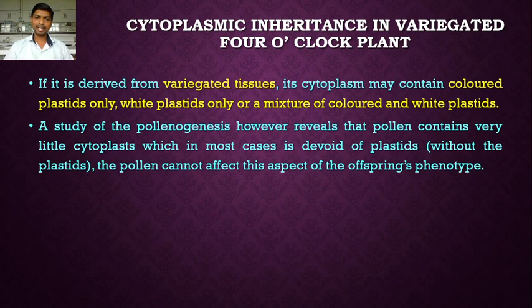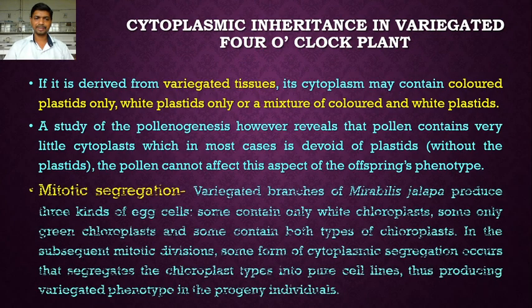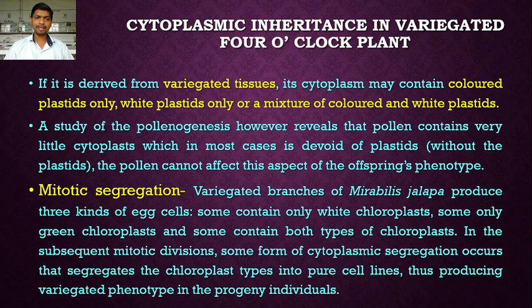So it is called maternal inheritance, because the maternal parent, for example the egg cell, contributes more cytoplasm during the formation of the zygote. So the female parent determines the phenotype of the offspring. So it is also called maternal inheritance or uniparental inheritance. So here we are going to study the mitotic segregation. So what happens during the formation of the egg cell?